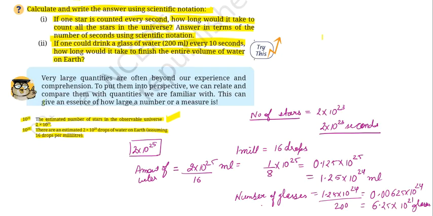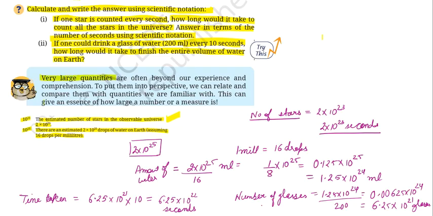Now, to drink one glass of water, it takes 10 seconds. So how many seconds would it take to drink 6.25 into 10 to the power of 21 glasses? So time taken, there is no space, so I will write it here. Time taken to drink that many glasses of water would be 6.25 into 10 to the power of 21 glasses, and to drink each glass you are taking 10 seconds. So overall how many seconds would you take? 6.25 into 10 to the power of 22 seconds. This much amount of time will be required to drink the entire amount of water on earth.